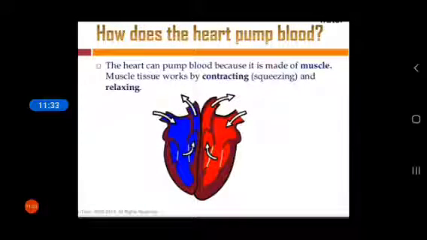How does the heart pump blood? The heart can pump blood because it is made up of muscles. Which kind of muscle? Cardiac muscle. Muscle tissue works by contracting and relaxing. There is a lub-dub sound of our heart. When the muscle of our heart contracts and relaxes, it produces the lub-dub sound.